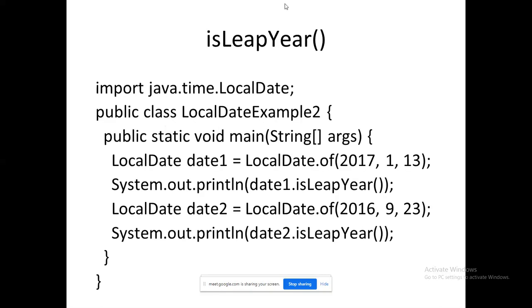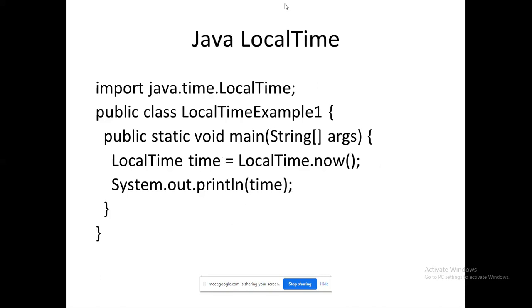Still, people will be writing the leap year program in C++ or any other programming language. But Java has a built-in method: if you supply a date, it will check whether the date is a leap year or not. Ultimately, it will return true or false. The date has been given in a format. So LocalDate.of, within that I have passed the arguments: year, comma, month, comma, date. So what I will check, date1 is the object of LocalDate, isLeapYear. Ultimately, it will return true or false. If it is a leap year, it will return true. If it is not a leap year, it will return false.